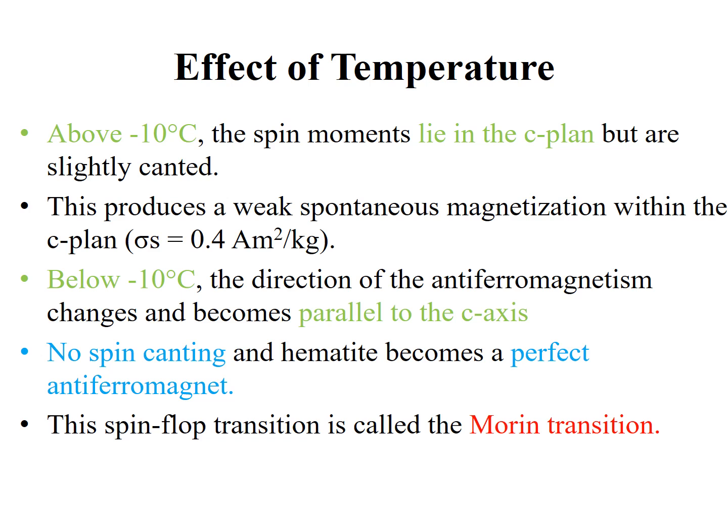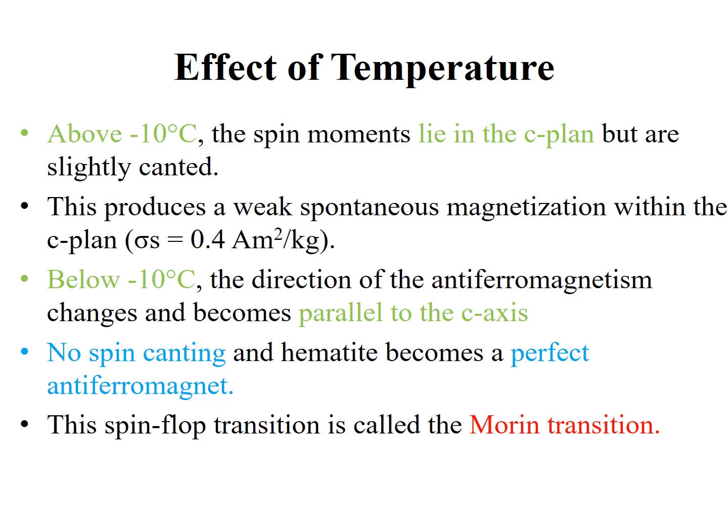Below minus 10 degrees Celsius, the direction of antiferromagnetism changes and becomes parallel to the C-axis. There is no spin canting and hematite becomes a perfect antiferromagnet. The spin flop rotation is called the Morin transition, and the spin flop transition means the transition that is dependent on temperature. Sometimes these magnetic moments are parallel to the C plane but are canted, and the other one is they become parallel.